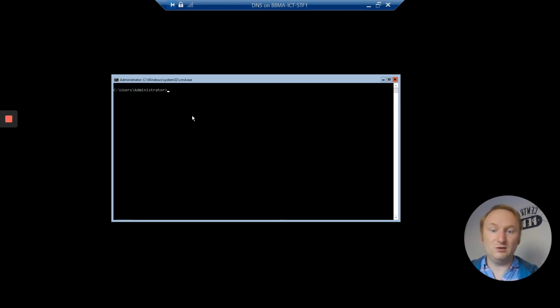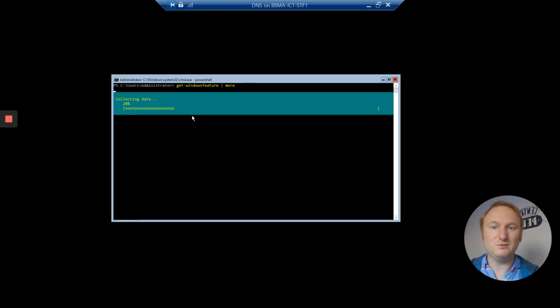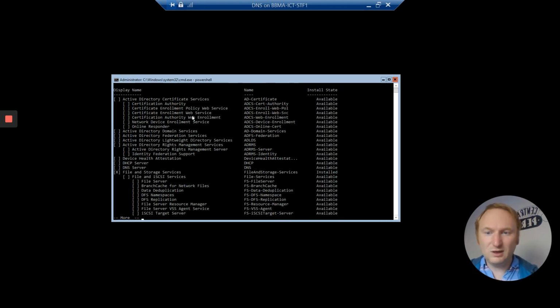Okay, so on a blank server, you just type in PowerShell to get to the PowerShell menu. So I'm on to PowerShell. I'll clear the screen just so that I've only got that. And I shall have a look, just double check that there is no Windows feature. And I like the more function because it just stops it scrolling all the way down. So I'll press more. And can I see DNS? Nope, there's no X there. So there's no DNS server on here anymore.